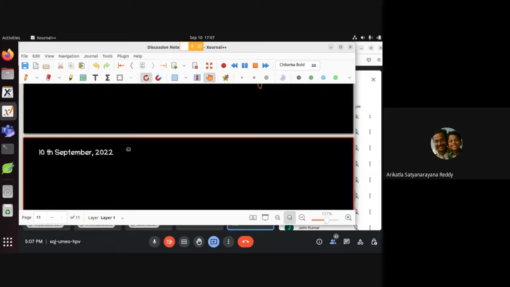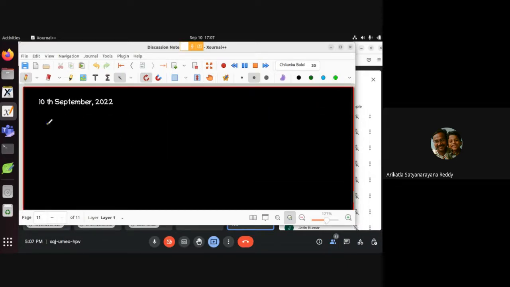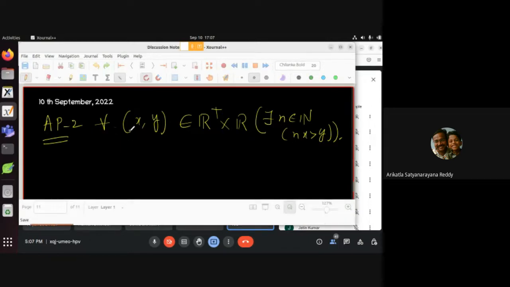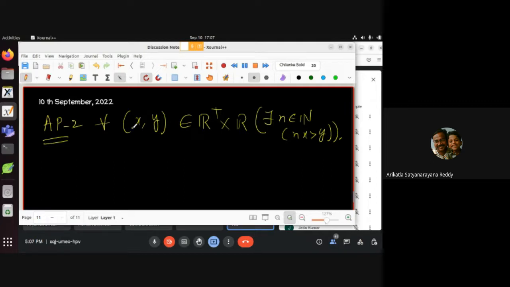So today we try to prove AP2. What does AP2 say? I'm writing: for every (x, y) belonging to R plus direct product R, there exists a natural number n belonging to N such that nx is greater than y. So this is AP2, right? How to prove this one? Our goal is to show this. Instead of saying every x belonging to R plus and y belonging to R, I took the ordered pair directly.